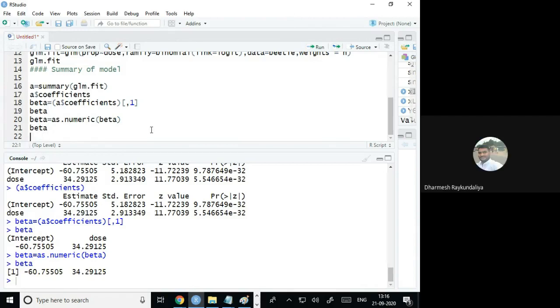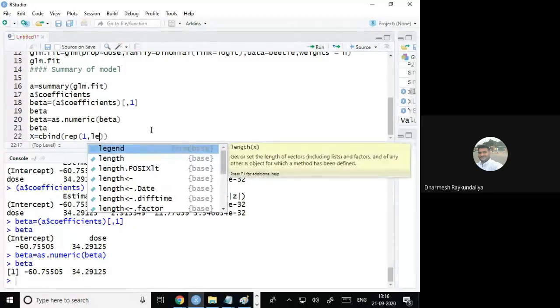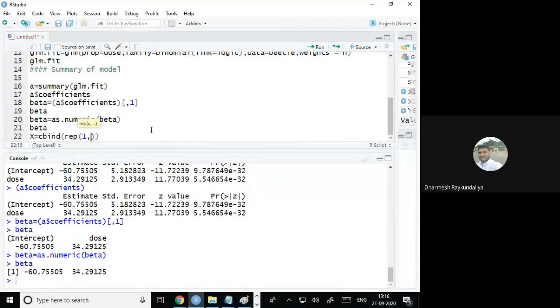So first we require to write an x. x is equal to cbind, repeat 1 how many times? 8 times. So there are 8 groups, yes or no?